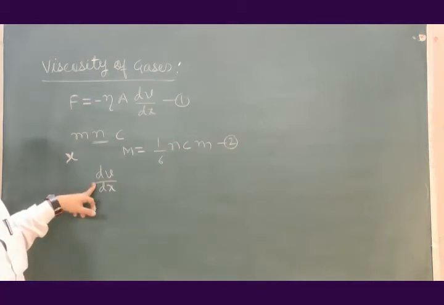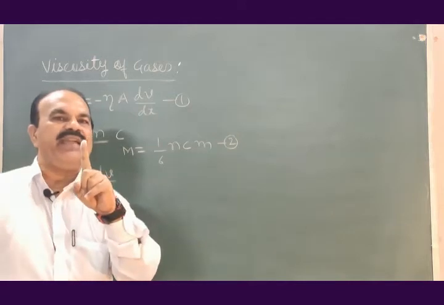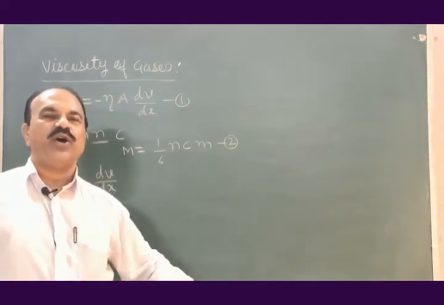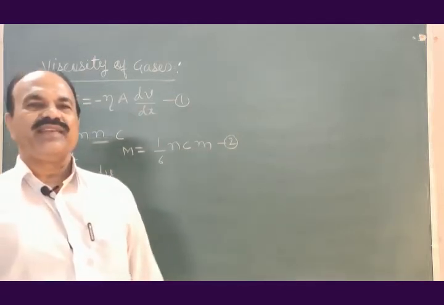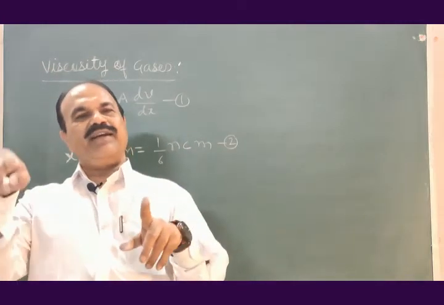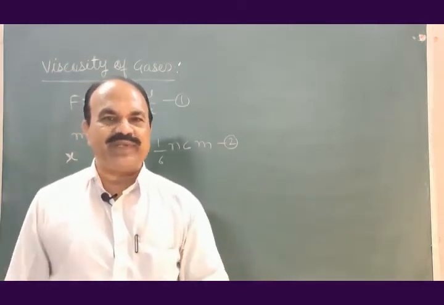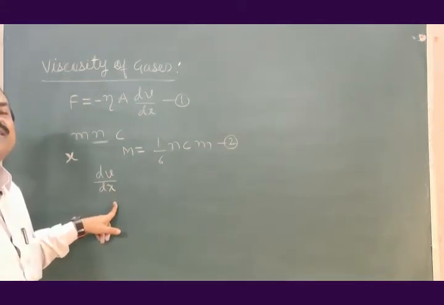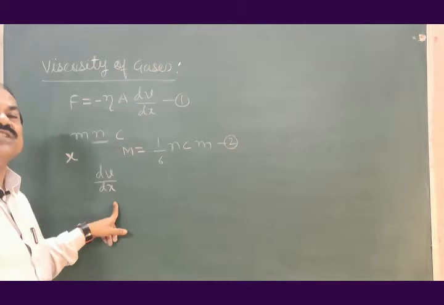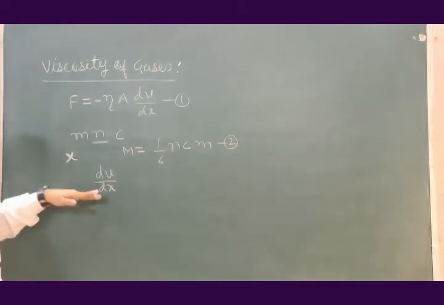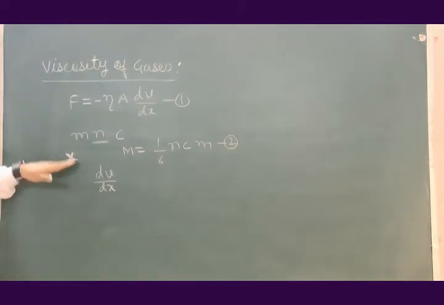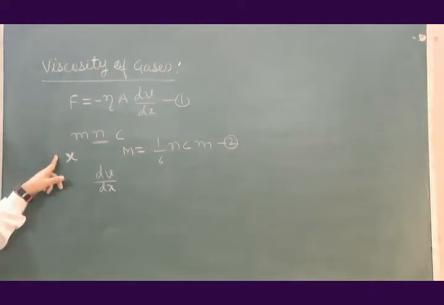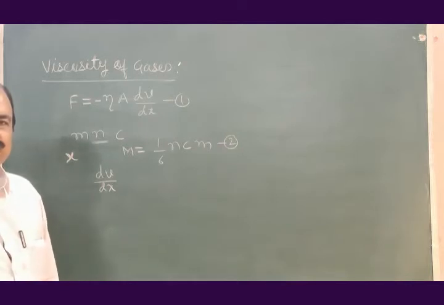This is just similar to rate. If the rate of one pen is 10 rupees, what is the cost of 10 pens? Rate of one pen multiplied by 10 pens. dV by dx is the rate of change of velocity with respect to distance. If you move above this layer by distance x, the velocity here will be x into dV by dx.